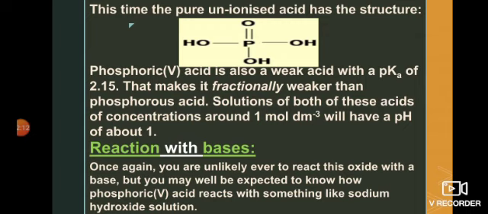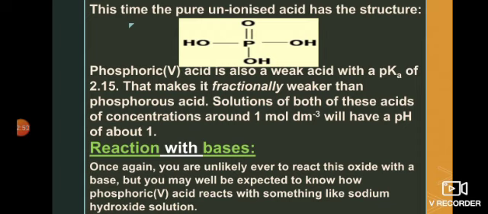Solutions of both of these acids at a concentration of around 1 mole per dm cube will have a pH of about 1. If we take the concentration of these acids, phosphoric acid or phosphorous acid, at 1 mole per dm cube, it shows the amount of hydrogen ions which will be released by both acids. So they will have a pH of 1. If we take the negative log of that hydrogen ion concentration, it will give a pH value of 1. It means there is no such difference between the strength of both. A little bit of difference maybe, but nothing significant.